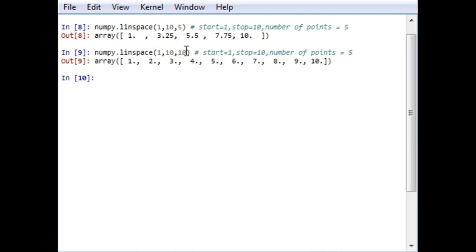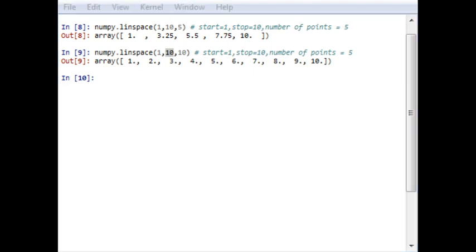The major difference between linspace and arange is that the endpoint, that is number 10, has been considered as one of the outputs, which has been excluded in the arange function.